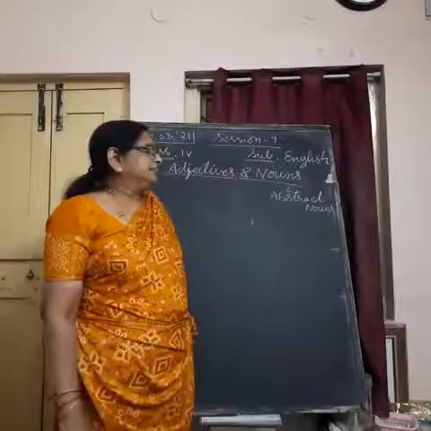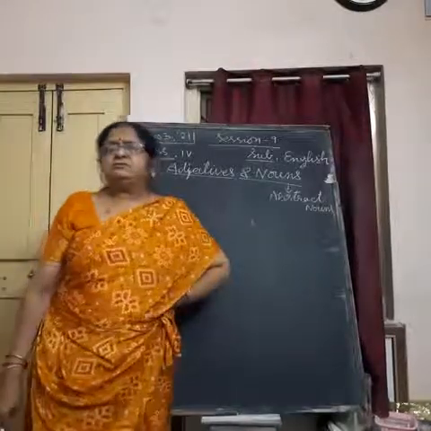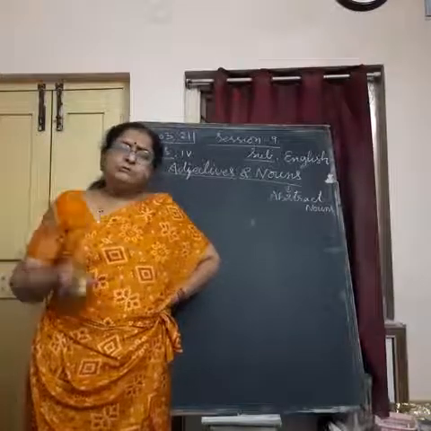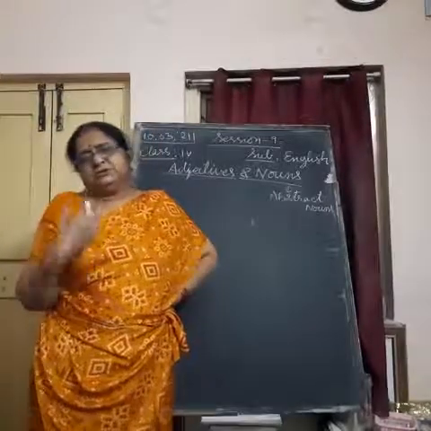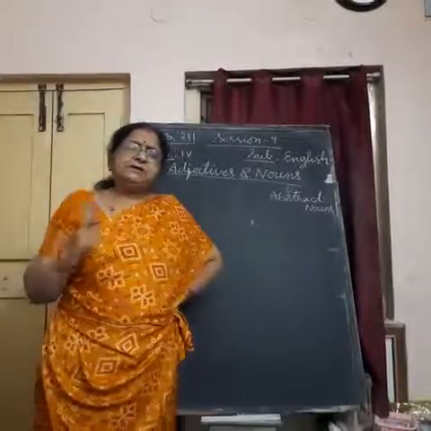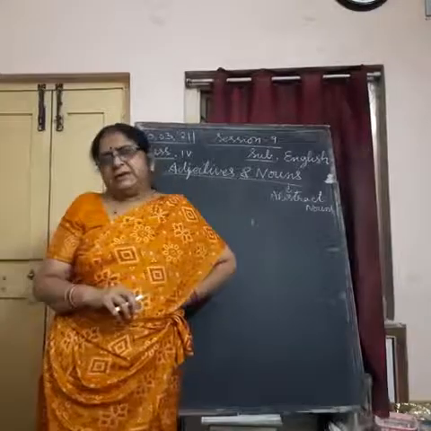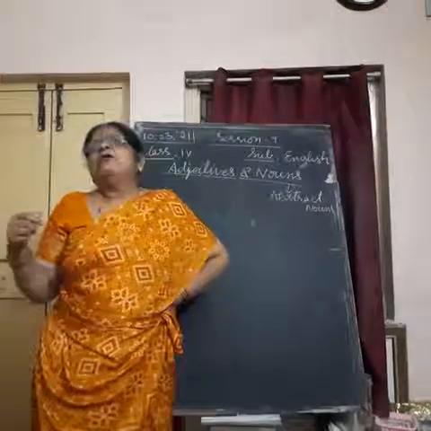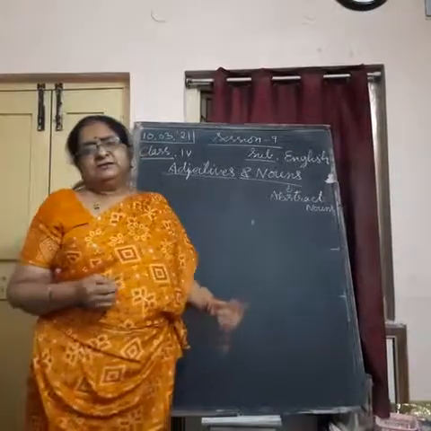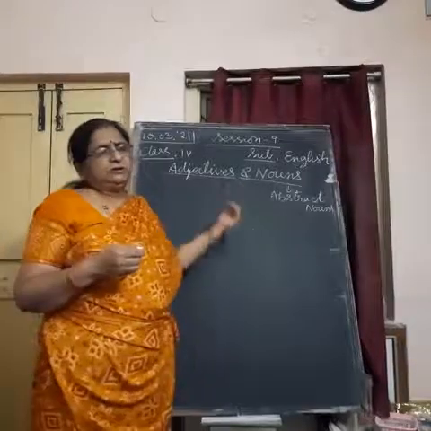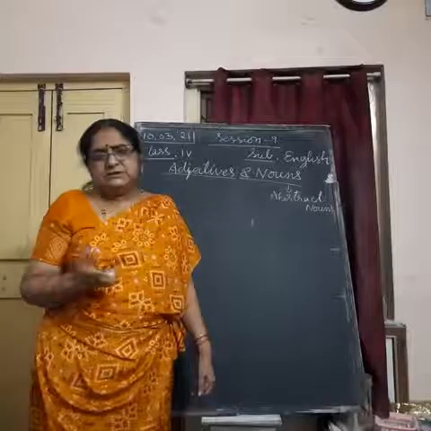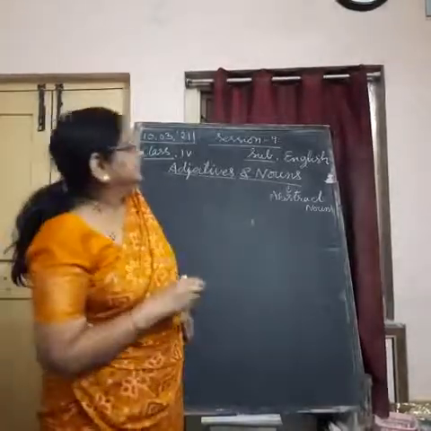For example, in your textbook one exercise is given on the basis of it. They have given the nouns which are made out of adjectives, and you have to use their adjectival form to complete the sentence. So before going to that, we are going to learn adjectives and their noun forms. We are going to have a list of it. After having the list, we will learn how to use it in a sentence. Okay.